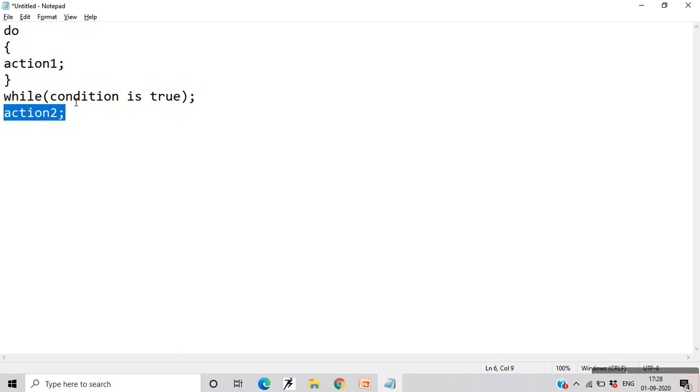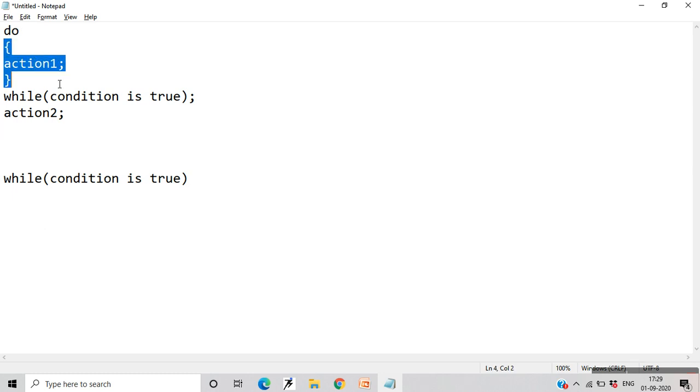But if the condition is true, then you will again enter the do loop and perform action 1 until this condition remains true. Once this condition is false, you come out of the loop and evaluate the statements after the do while statement. So here you must have observed the difference from the while statement.